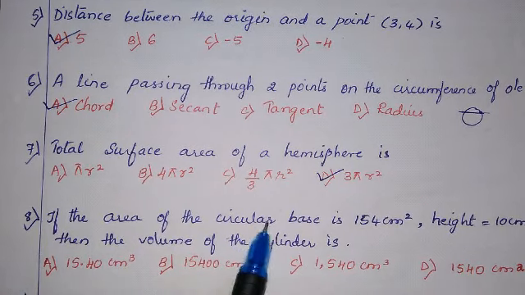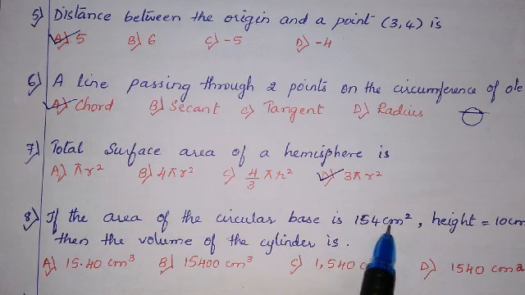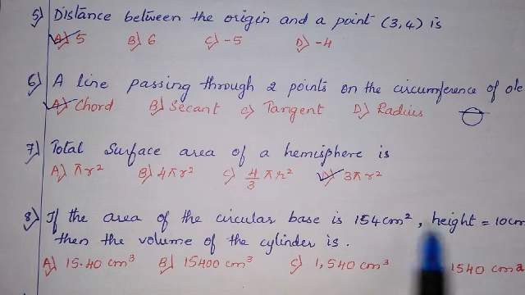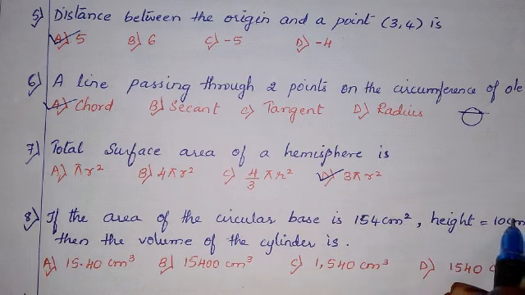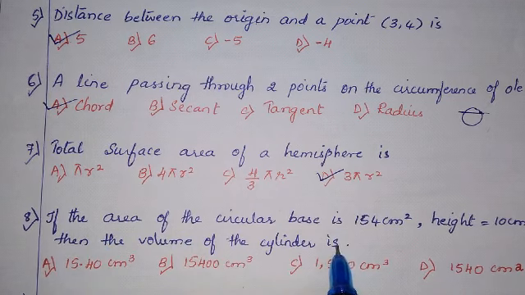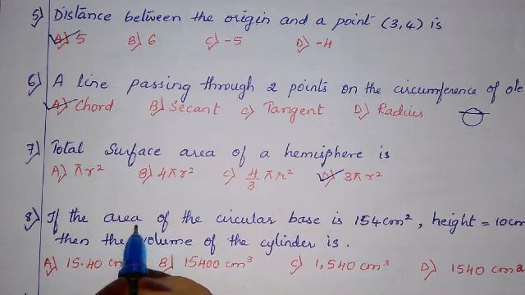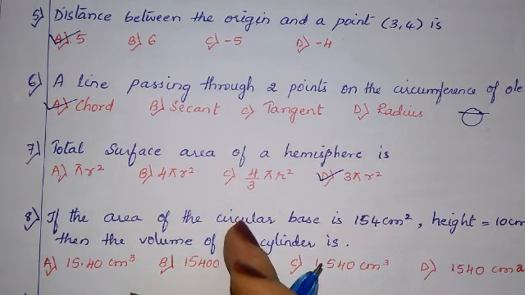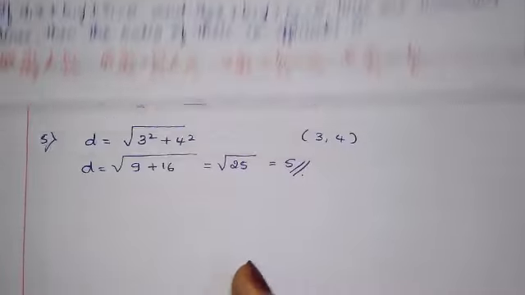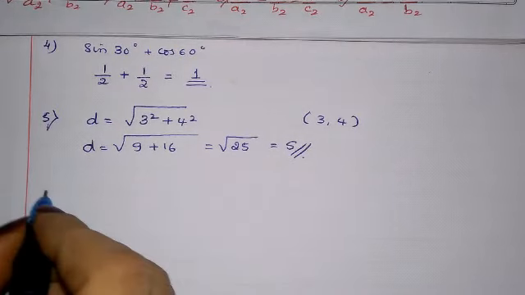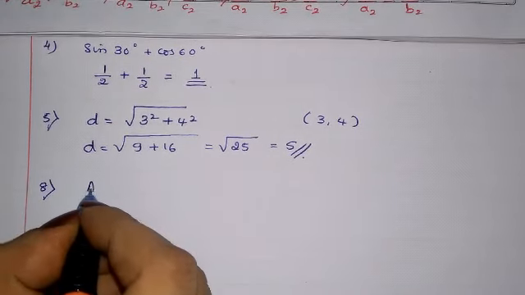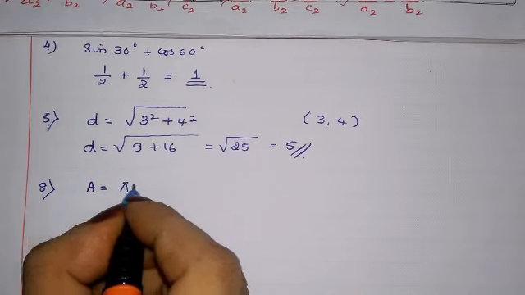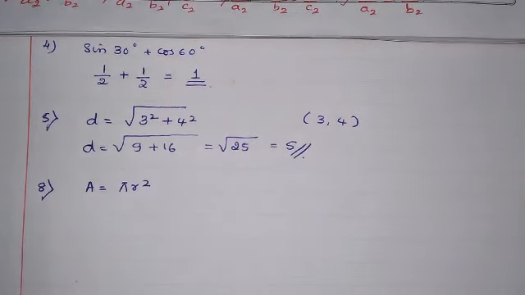If the area of circular base is 154 centimeter square, height 10 centimeter, then the volume of cylinder is. What have they told? Area of circular base. We know that the base is always a circle, and the area of a circle is pi r square.